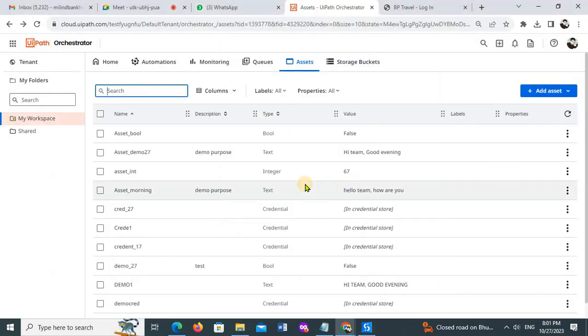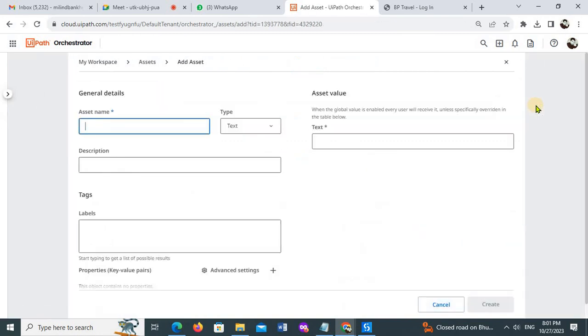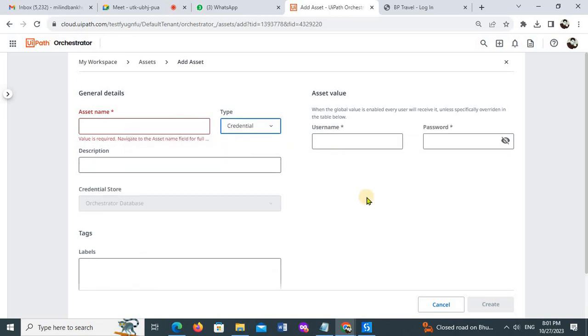The fourth option is a little bit interesting one: credentials. Credentials means username and password. If I want to go inside any website, the initial step is to provide some username and password, which is critical. Any username and password is very critical for security purposes.